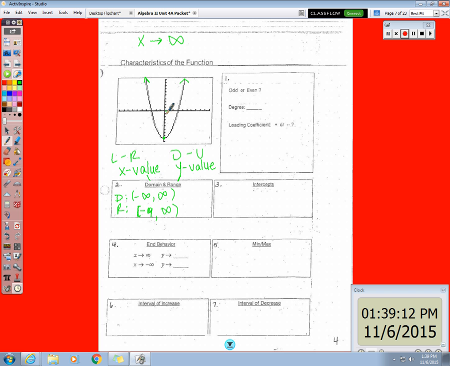Right, okay? So if I'm on this graph and I go to the right side of it, what am I doing on the y-axis? Going up. So as x approaches positive infinity, that means as you go right, you also go to positive infinity on the y because you're going up. Now what about if you are approaching negative infinity? Wouldn't that mean go left? Well, what if you go left? What are you doing? You're still going up the y-axis, right? No matter what you do, if you go right or left, you end up going up the y. So both of these would be positive infinities.